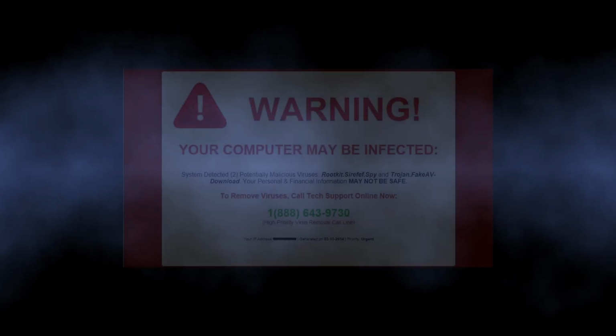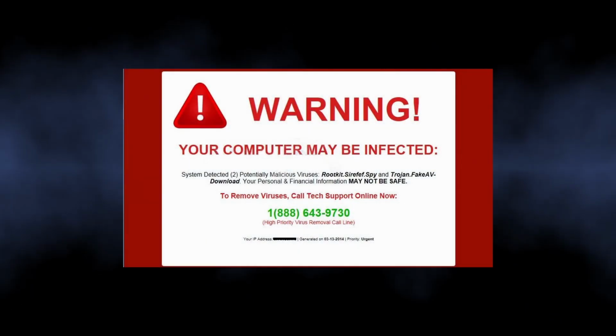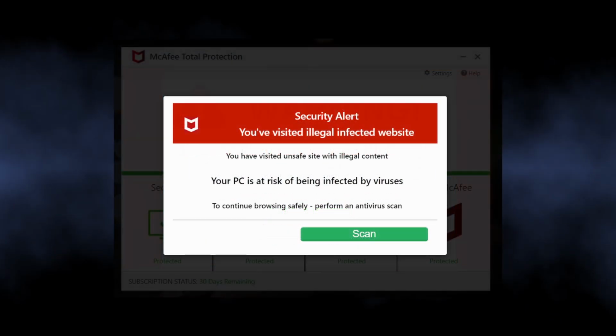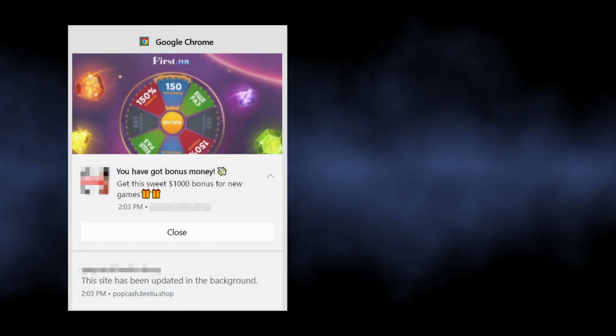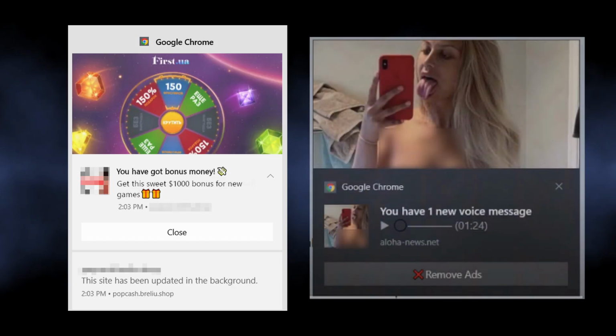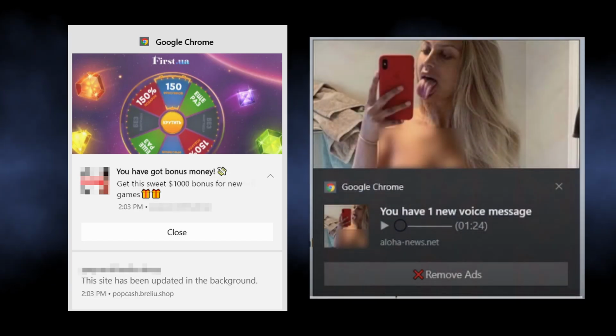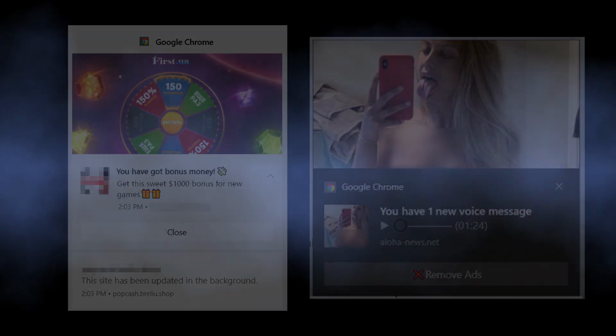Such ads contain alarming information like that your computer has a virus and you should install the "recommended" antivirus immediately. At the same time, you can see the pop-ups promoting a gambling website or a dating service. Everything depends on who has paid the scammers.